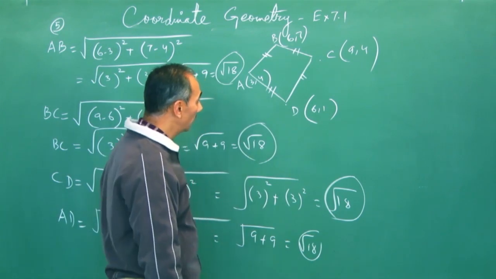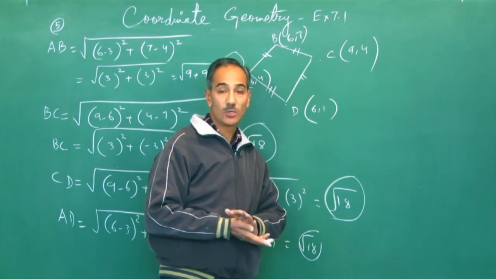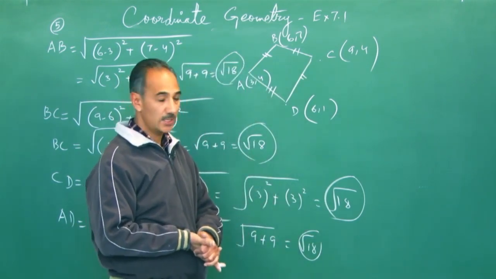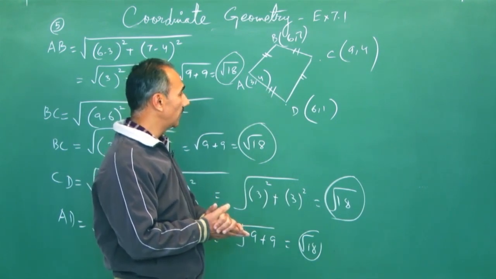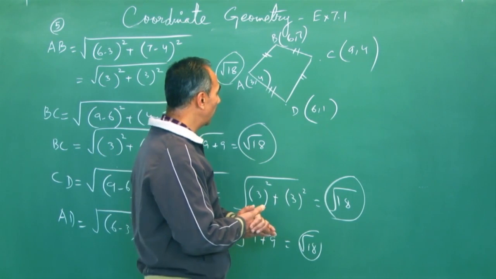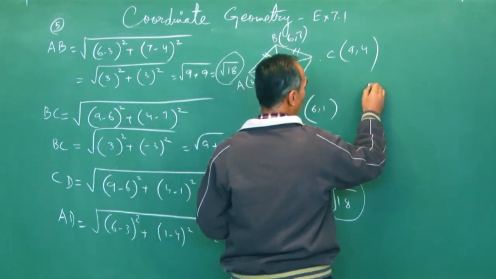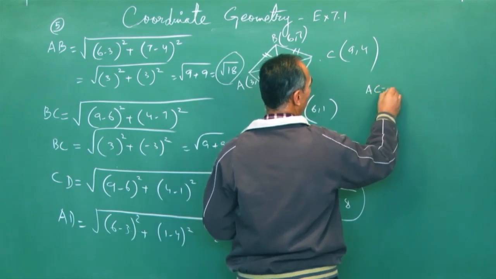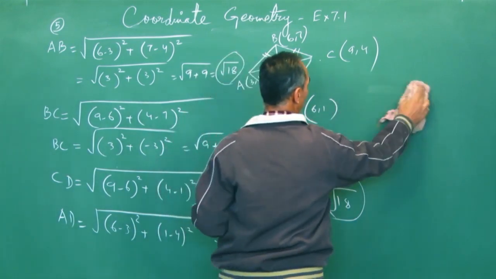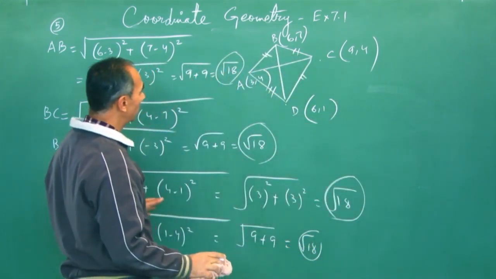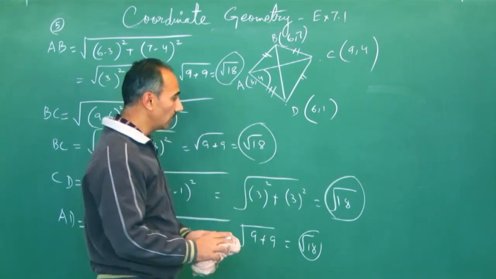So we have to further find the lengths of the diagonals. Till this level it can be a rhombus also, because all four sides are equal. So the decisive factor is the length of the diagonals. Let's find the length of the diagonals. One diagonal is AC, another diagonal is BD. So what is AC? I don't think we are going to do it here. There is less space, so I will rub this out, then find the lengths AC and BD. But we have observed that all four lengths are equal.